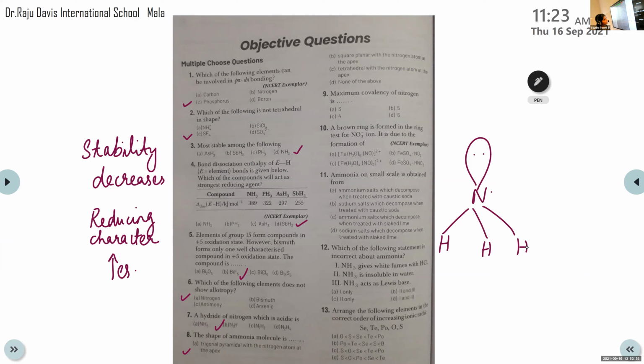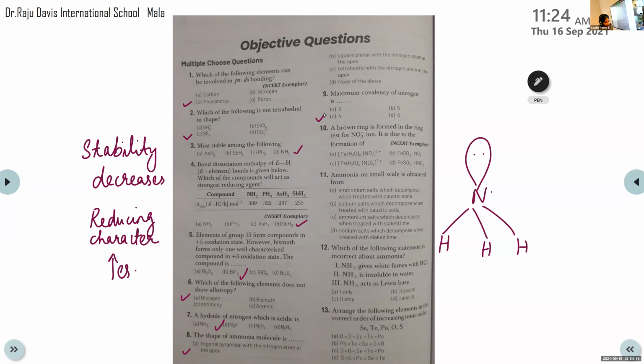Then the ninth question. Sania, can you read the ninth question? Maximum covalency of nitrogen is option A, 3, option B, 5, option C, 4, option D, 6. Which is the correct answer? Maximum covalency of nitrogen. Yes, it's 4. It's mentioned in chemical properties, that is oxidation states and trends in chemical reactivity. The correct option is C, 4. Ma'am, can you see the page number? Yes, 172.